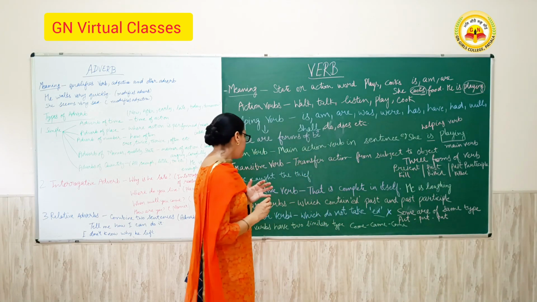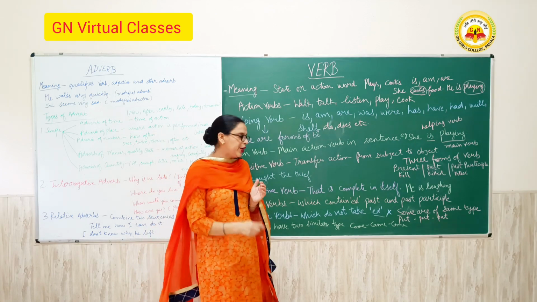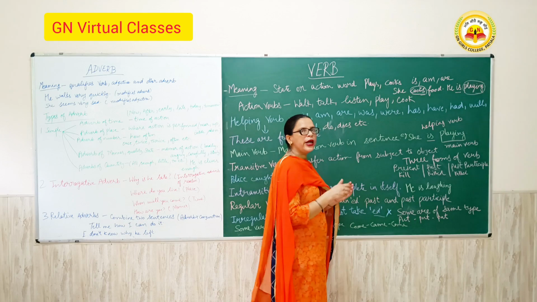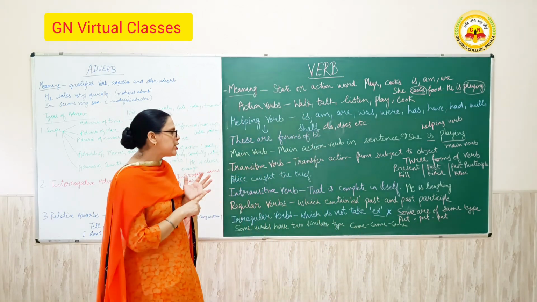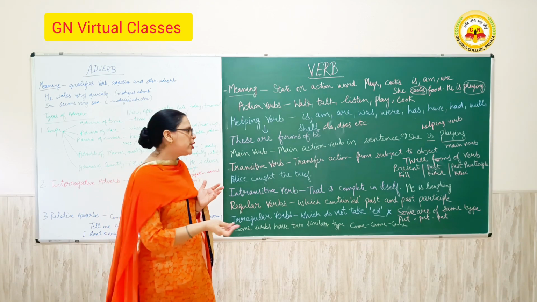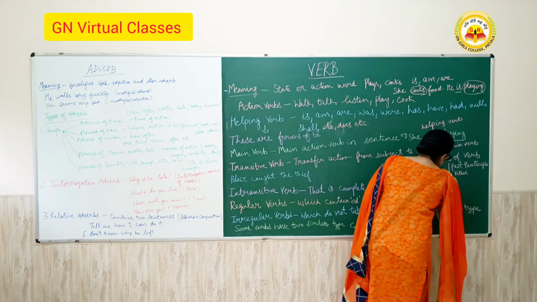And irregular verbs are those verbs which do not take ed. Here I cross ed. There are lots of types of verbs under it. First, some are the same in all three forms, like cut, cut, cut.